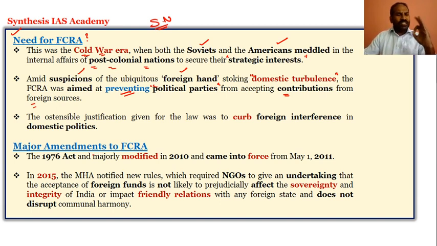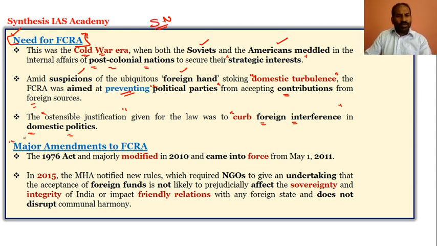And the main, ostensible justification given for enacting the FCRA was to curb foreign interference in domestic politics. This is very, very useful information. The main intention of the FCRA, no doubt, is to curb foreign funds, but the ostensible justification was to curb foreign interference in the domestic politics of a post-colonial nation during the Cold War era.